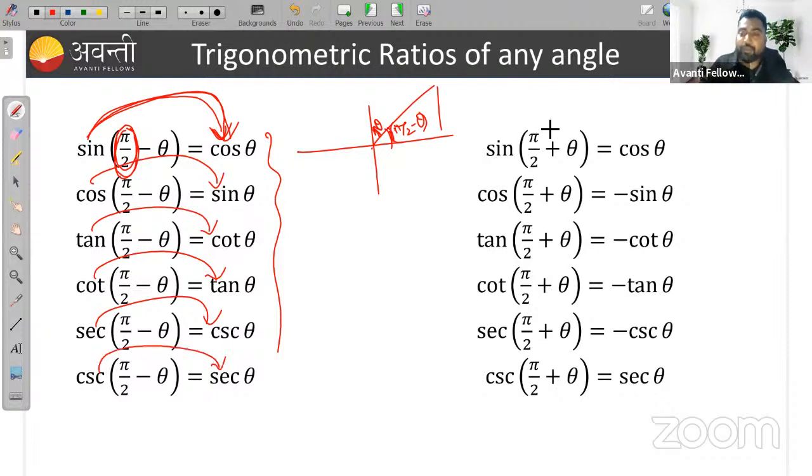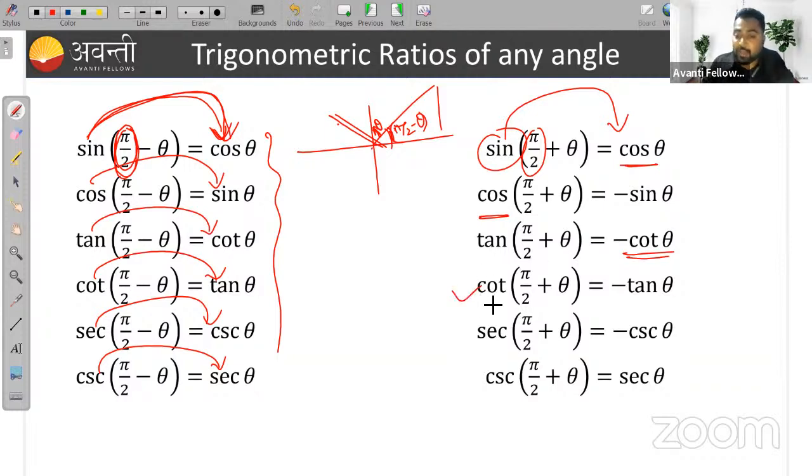Okay. Similarly, when I was taking pi by 2 plus theta, that means it is a second quadrant angle, right? And we know in the second quadrant sin and cosec are positive, otherwise all others are negative. But here I am taking pi by 2. That means sin will convert to its complementary cos of theta, because sin is positive in the second quadrant. That's why we are getting cos of theta.